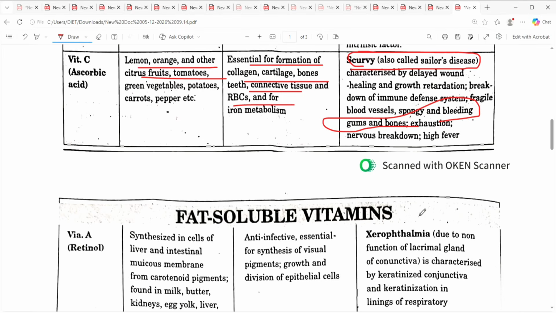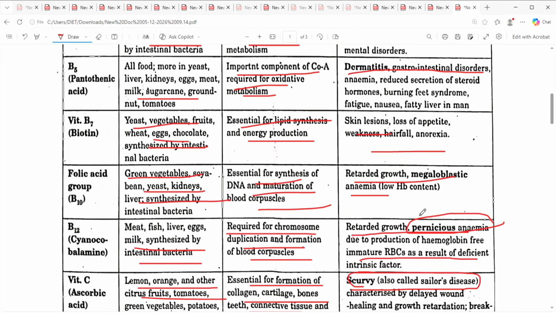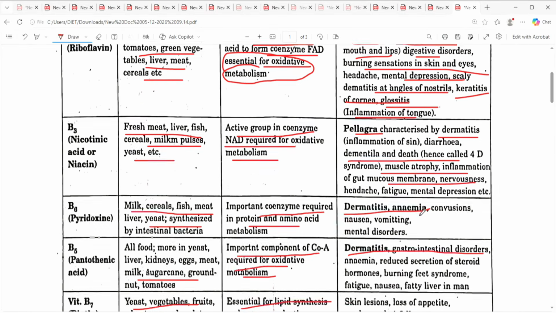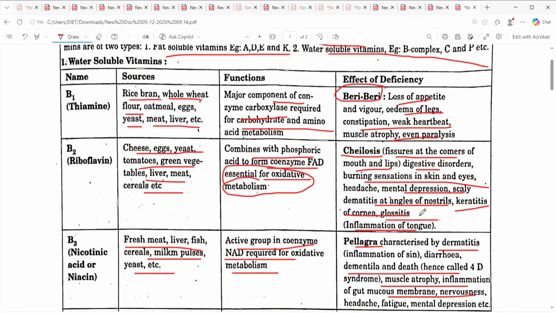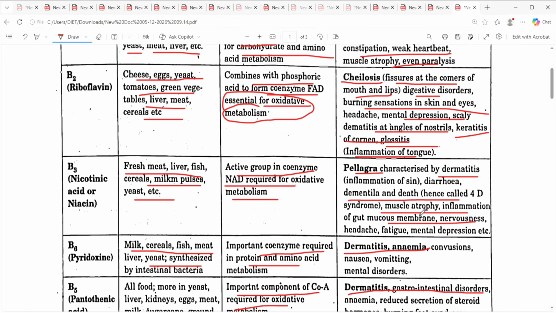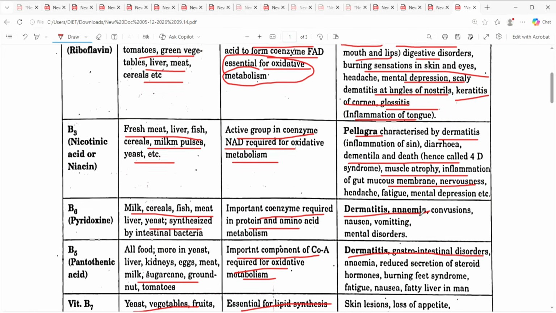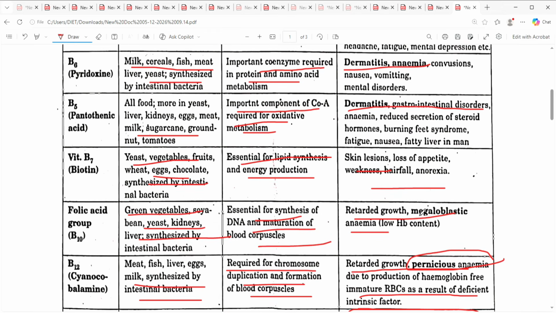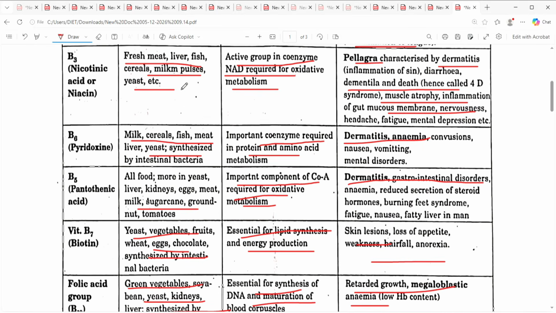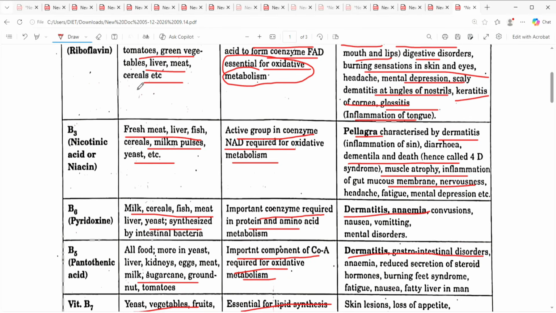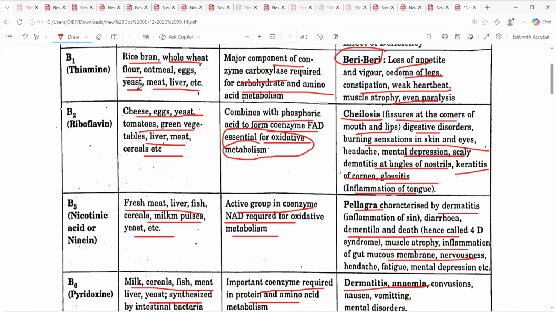and in that we have vitamin B and C, and in vitamin B we have seen how many. It's B1, B2, B3, B6, B5, B7, B10 and B12. So please remember, for example, B1 is called thiamine, B2 is called riboflavin.